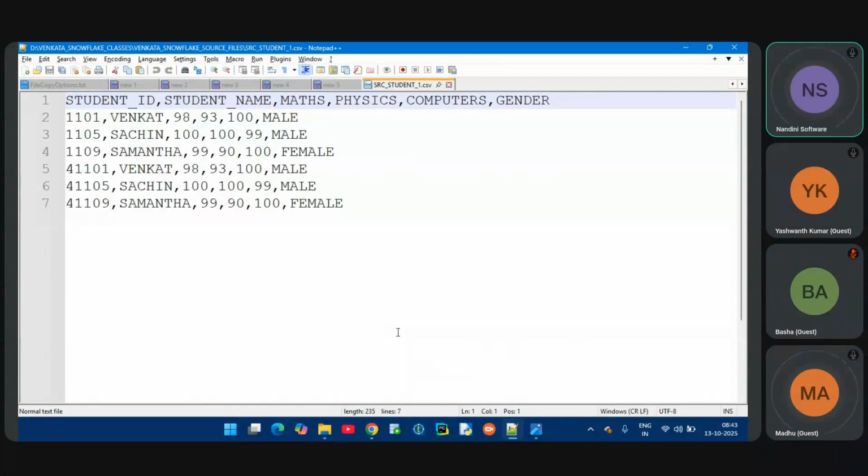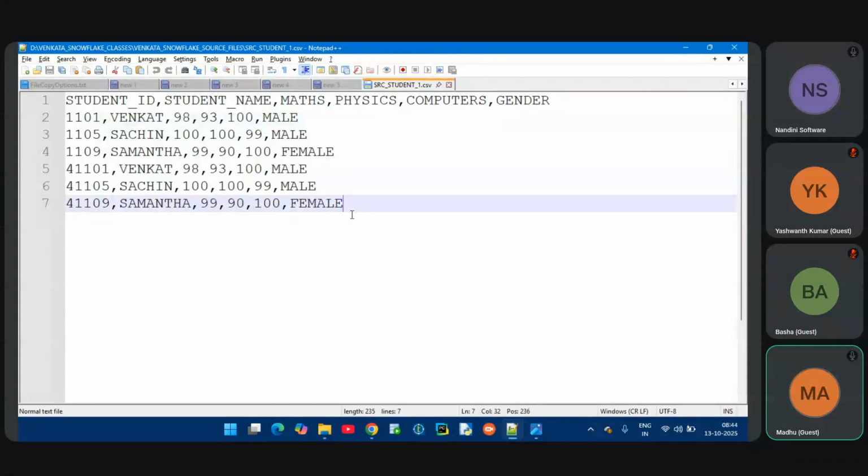Seven records? Six? Six records. Why? Because when you observe, the first record is a header record. The column names are student ID, student name, maths, physics, computers, gender. So my data starts from the second row. That's why my data has six records. This is a comma delimited CSV file.